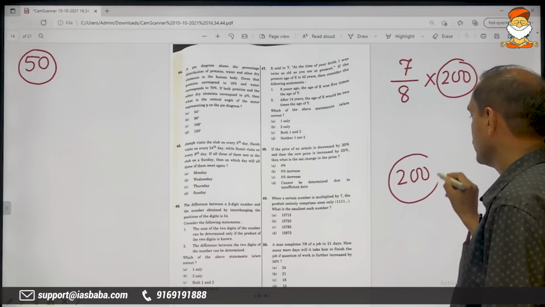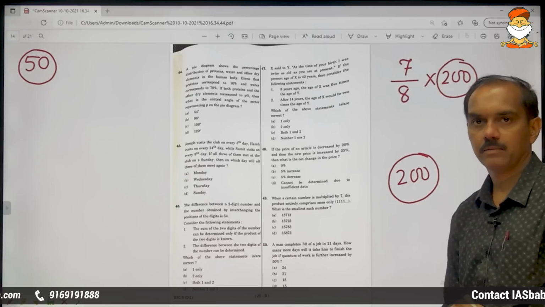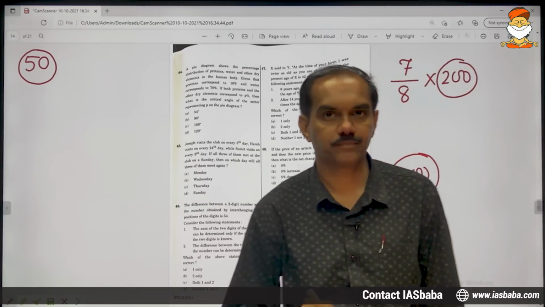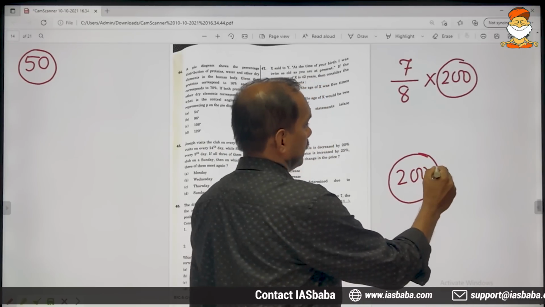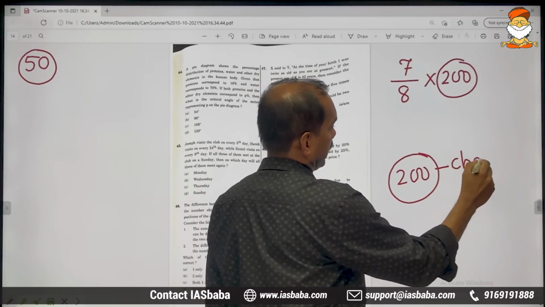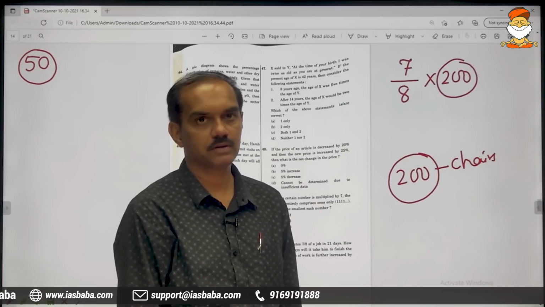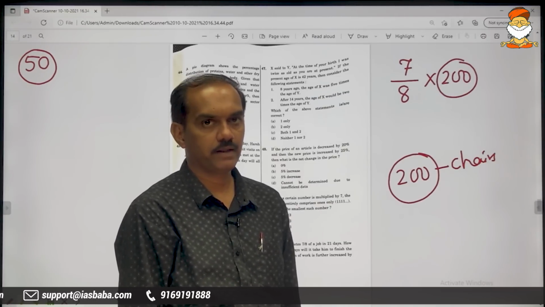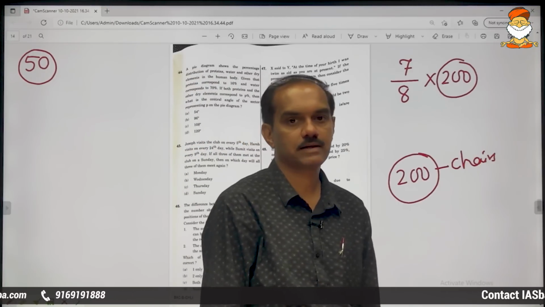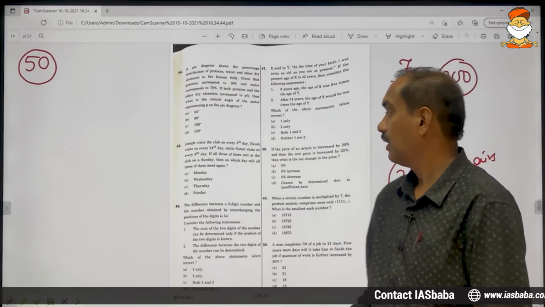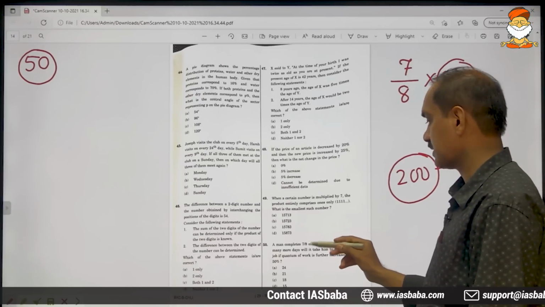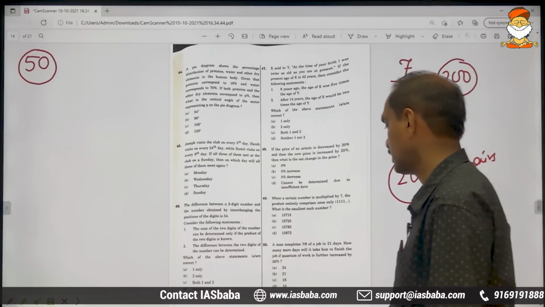This is how I am defining the work. The work is arranging 200 chairs in this class itself. If 200 chairs are arranged here, the work is finished. And he is taking 21 days to do 7/8 of the work.